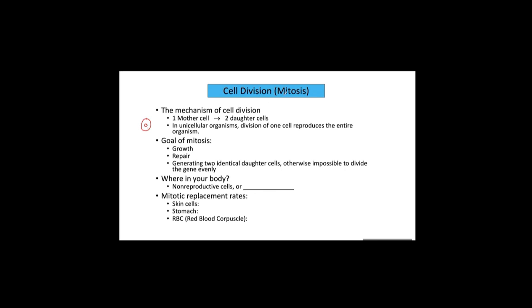Today, you will only think about mitosis. In terms of reproduction, there's another kind of cell division called meiosis. Meiosis will not be covered today. Cells always give rise to cells that are like themselves. The goal of mitosis, the cell division, is growth, development, and repair.